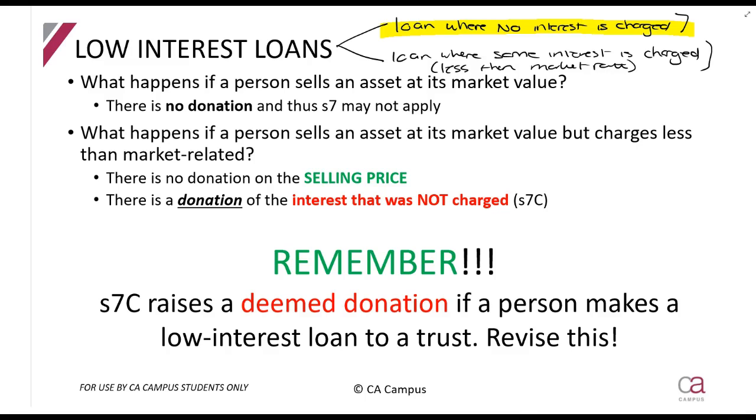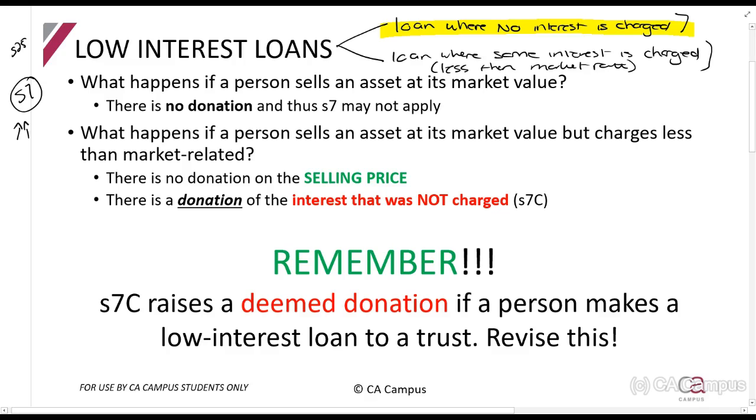Now, what we've studied so far and what you see most often are situations, and I'm talking now specifically about Section 7. When you looked at Section 7, these are situations where there's a person that made a donation to a trust or made a donation to a person. Doesn't have to be to a trust. But if it is to a trust, Section 25 will apply. Section 7 applies, we can override Section 25, as we know, and Section 7 applies to situations where there's a donation. There's no need for a trust. Okay. But let's just for now assume the situation of a trust.